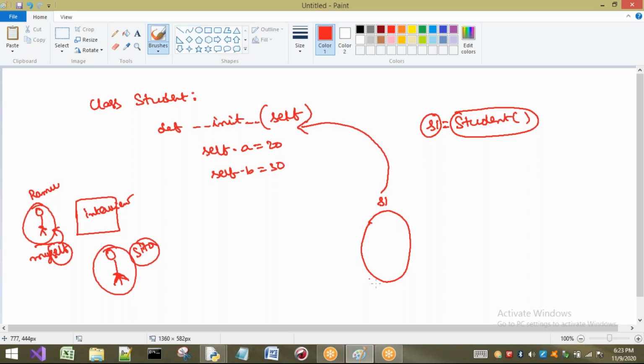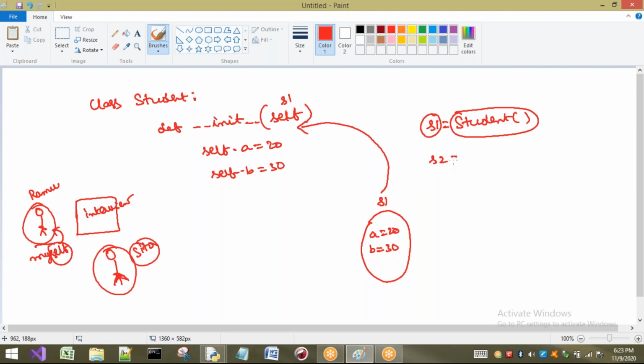Now, on creating whom do I call this particular constructor? On creating s1, the constructor is called. So self is nothing but s1. Now what happens here? s1.a = 20. So in s1 I am placing a = 20, and in s1, b = 30. So it is going to place b = 30. Completed.